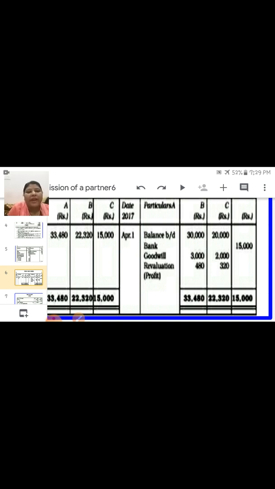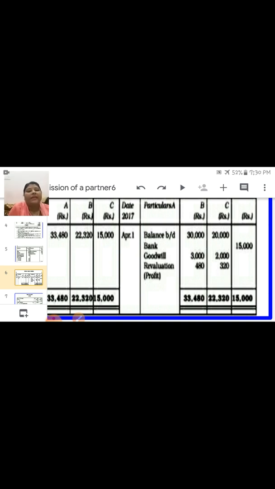For goodwill, I have already told you the two entries in the accounting treatment of goodwill. What is the entry? Bank account debit to premium for goodwill account, and the next is premium for goodwill account debit to A's capital account, to B's capital account. So these two entries you have to pass from the partners' capital account.